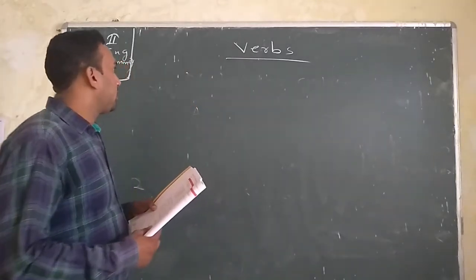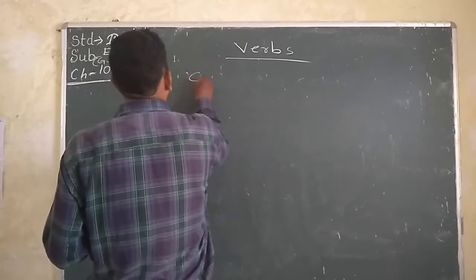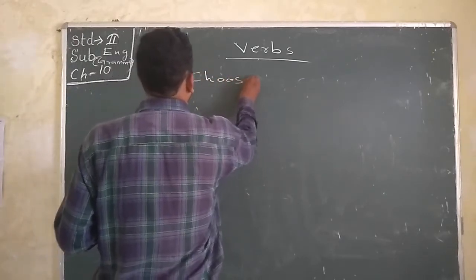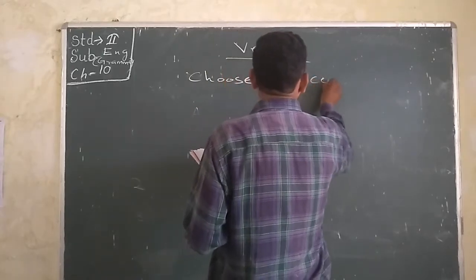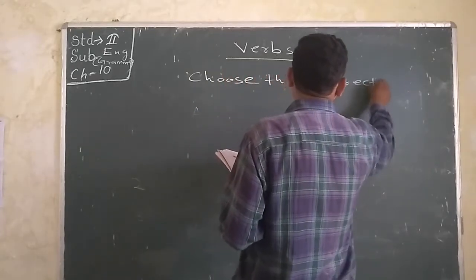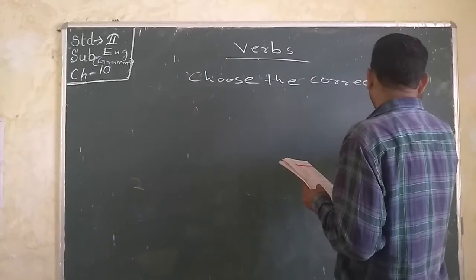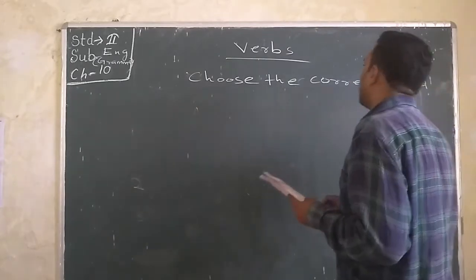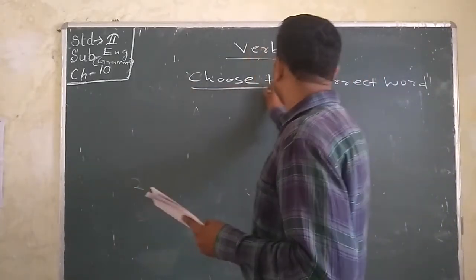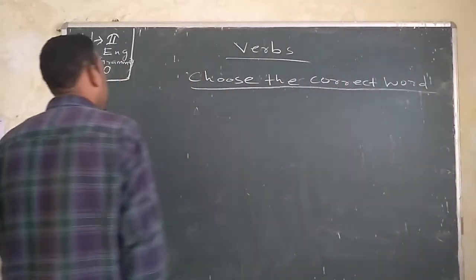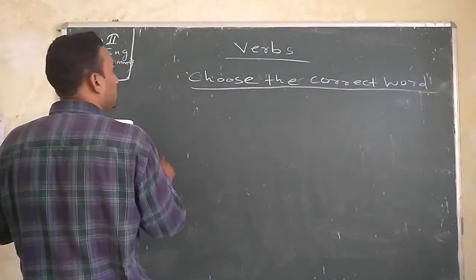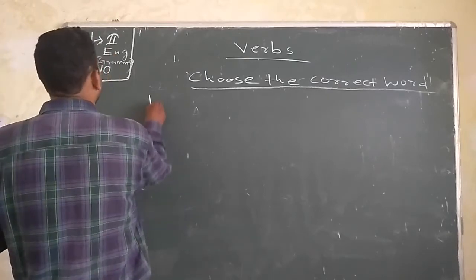So students, see the blackboard properly. Choose the correct word. Here we have to choose the correct word. Okay. Page number 64. You have to see in your book. Choose the correct word. First number.